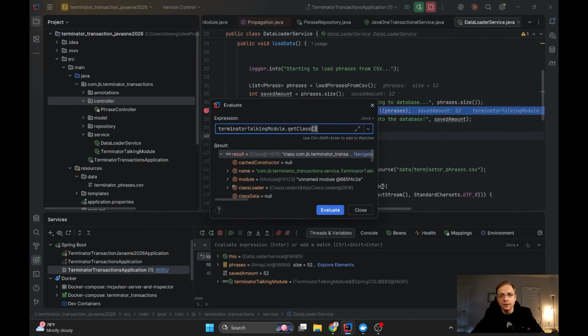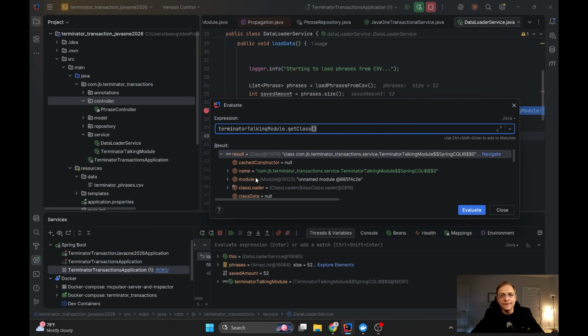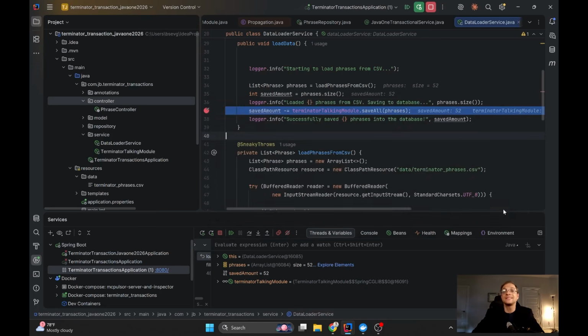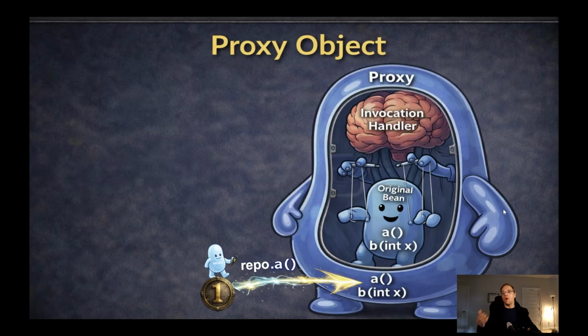You see, the name of the class is com.jb terminator token module $$ spring cglib. This is the name.